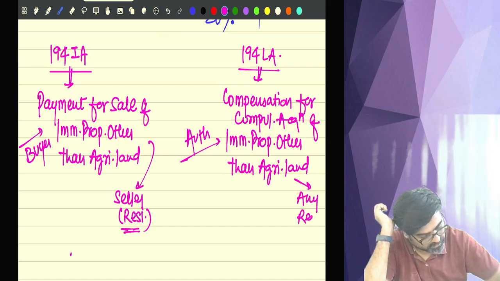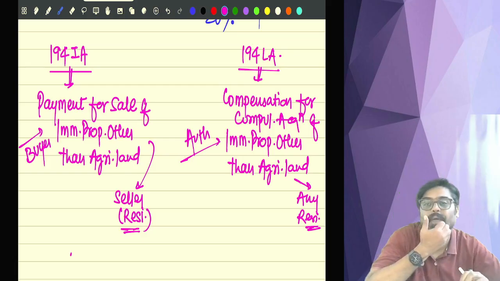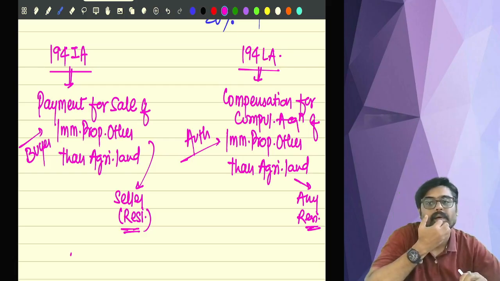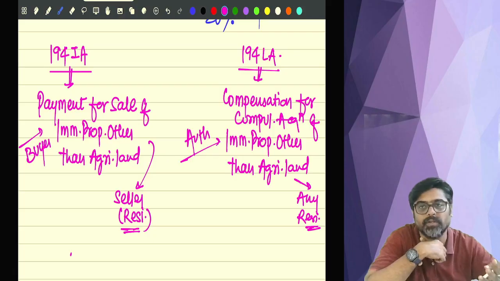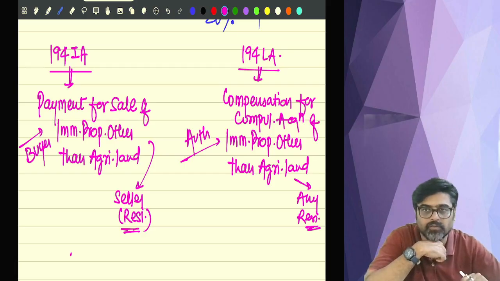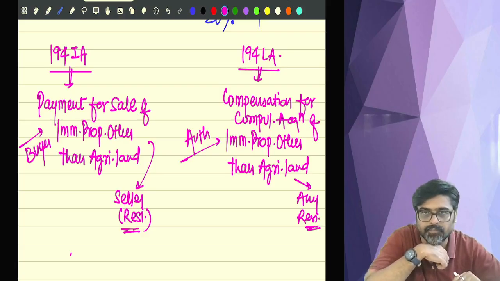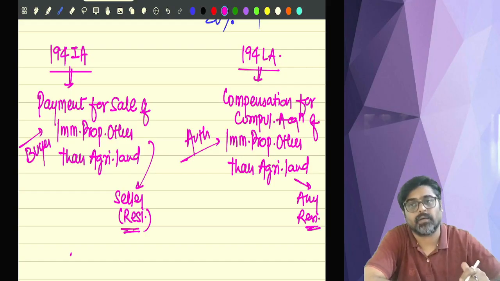Any resident. So are you a resident? Yes. Are you getting compensation? Yes. Compensation for compulsory acquisition of immobile property? Yes. From that compensation, TDS will be deducted. Are you a resident seller? Yes. Have you sold your immobile property? Yes. Are you going to get the consideration for sale of your immobile property? Yes. So from that consideration also the TDS will be deducted. So what is the rate of that TDS?